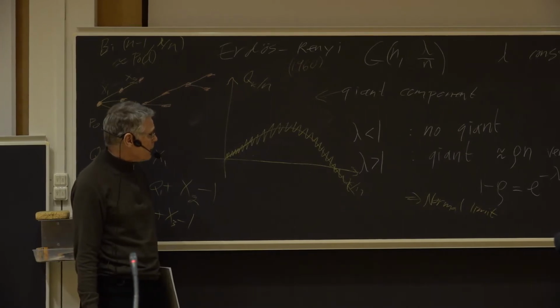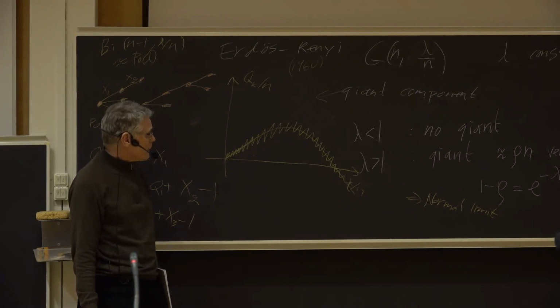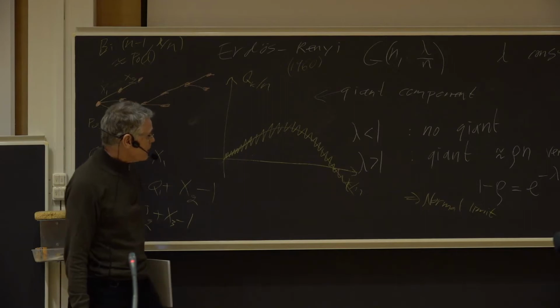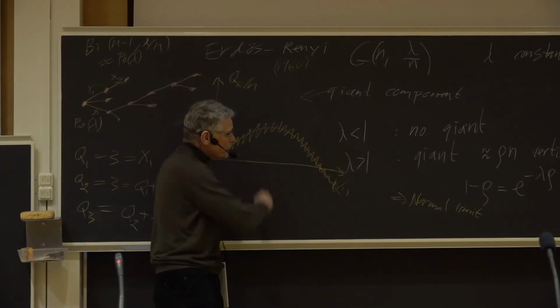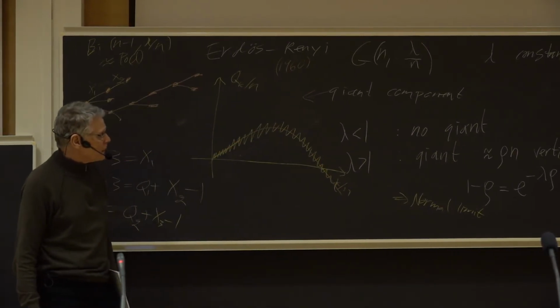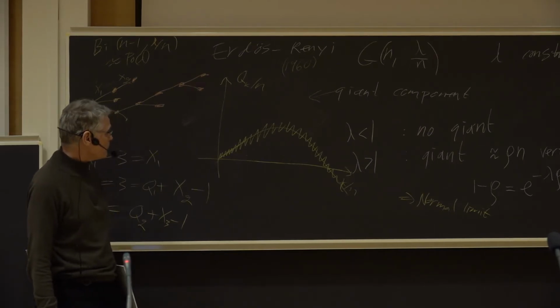I think the first one was Stepanov in 1970, and Pittel and Wormald after that. And this proof with Brownian motion like this was by Bollobás and Riordan about 10 years ago.